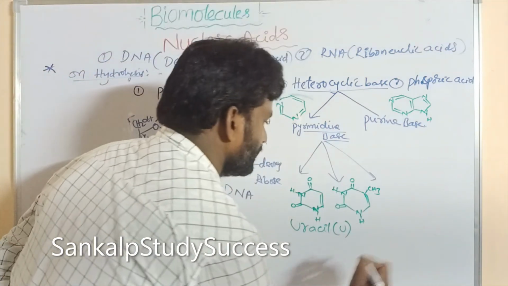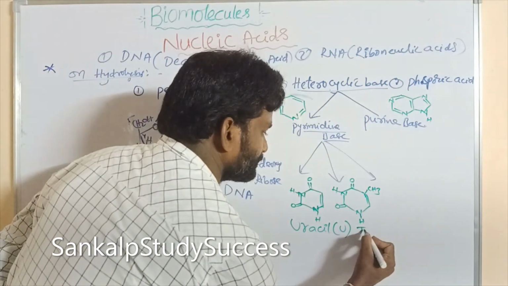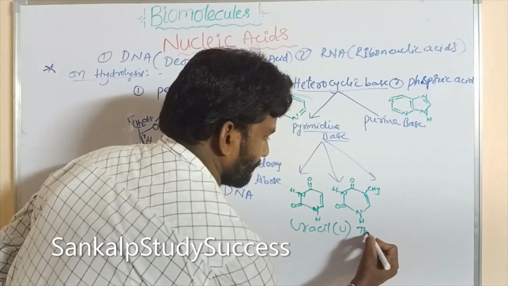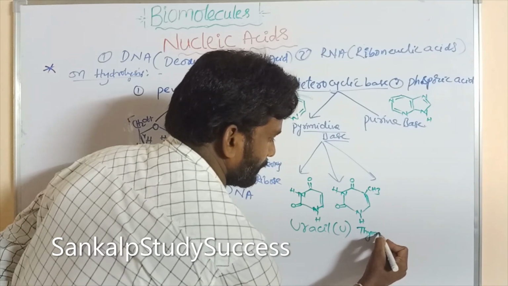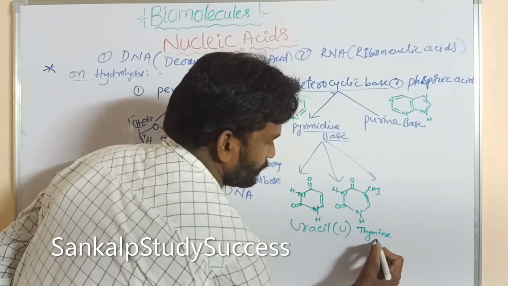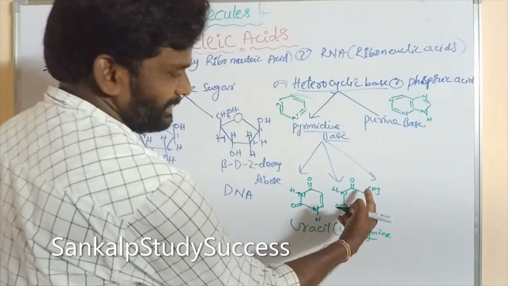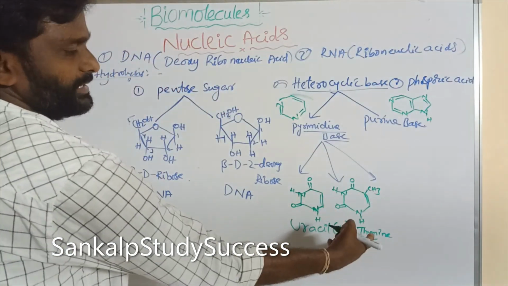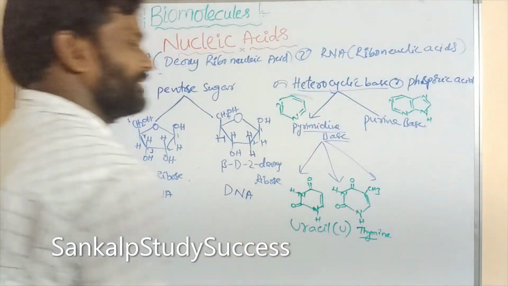So this is said to be thymine. In this, a methyl group is present, methyl.